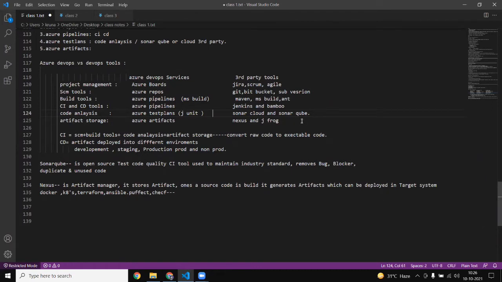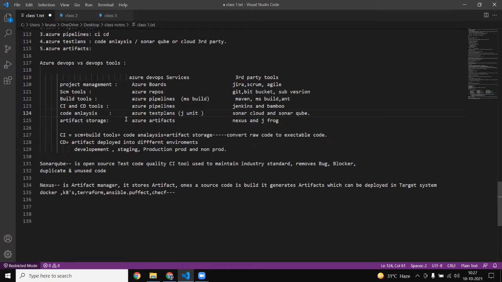SonarQube is very famous, and we will also use it in our project. Apart from this, we will go for containers, Docker, and Kubernetes, and we will discuss everything and make a project on it. I will also teach you a few Linux commands. We will do all of this in our future lectures. First, we are going with the basics, and then we will jump there.